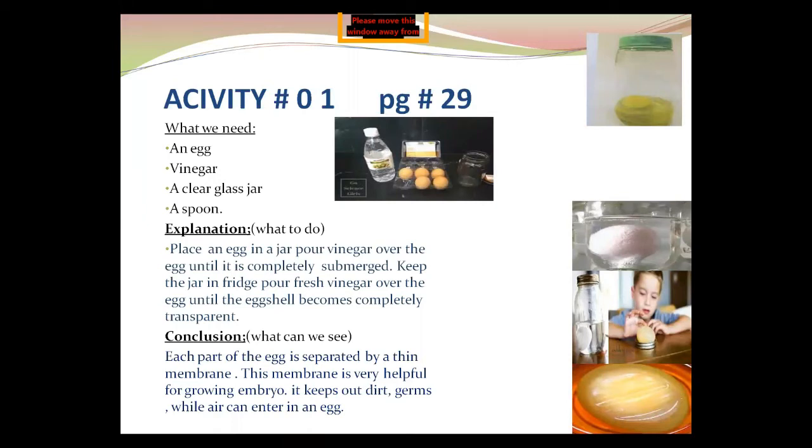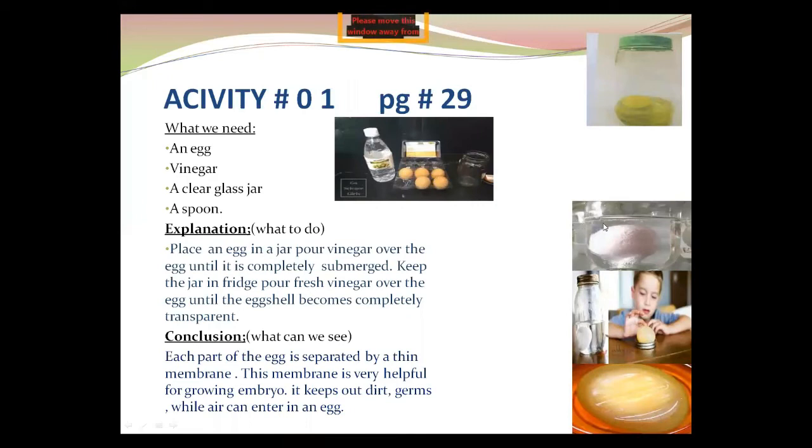Pour fresh vinegar over the egg and keep it in the refrigerator for another 24 hours. Continue to do this until the eggshell becomes completely transparent. Gently scoop out the egg with a spoon. What can you see when you perform this practical?